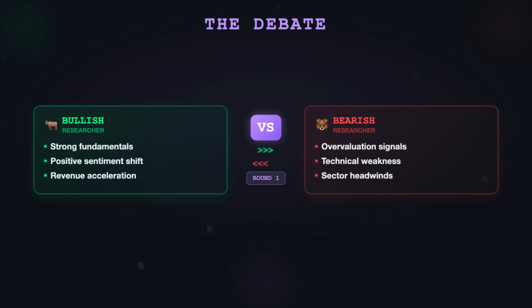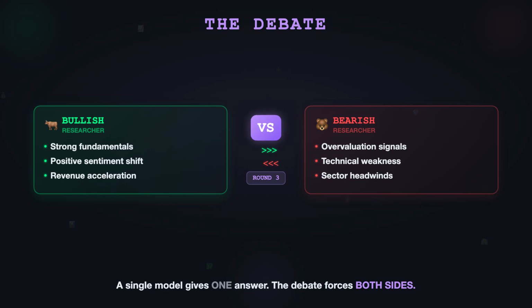This debate format is critical. A single model would just give you one answer. The debate forces the system to consider both sides genuinely. The bullish case might cite strong fundamentals and positive sentiment. The bearish case might counter with overvaluation signals and technical weakness. Only after the debate concludes does the system move forward with a balanced view.